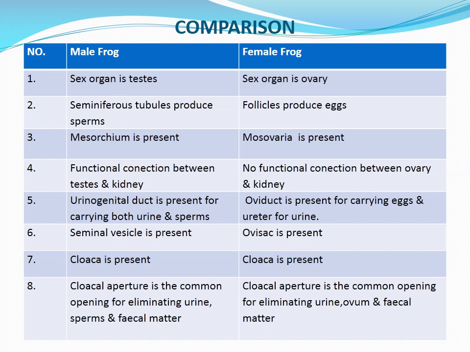In both cases, male frog and female frog, the cloaca is present, and in both cases, the cloacal aperture is the common opening for eliminating urine, sperms and fecal matter in the case of the male frog. In the case of the female frog, the cloacal aperture is the common opening for eliminating urine, ovum and fecal matter. Or we can say in both cases, the last two points, there is not that much difference. In the male frog and female frog, the cloaca is present, and the cloacal aperture is the common opening for eliminating urine, fecal matter and gametes.